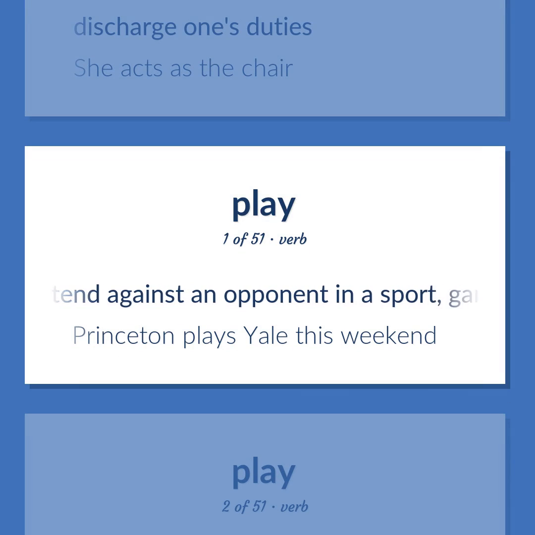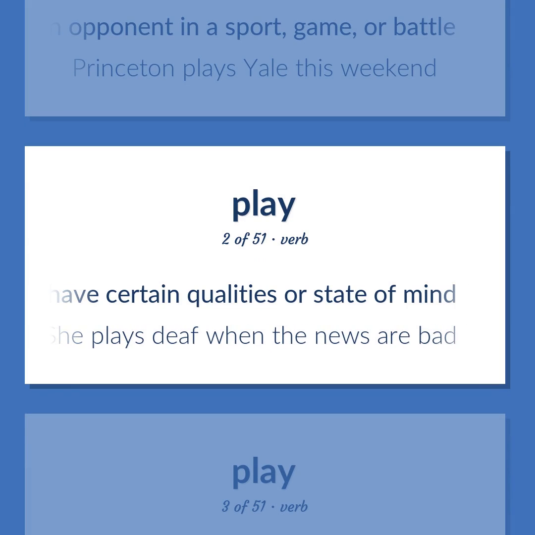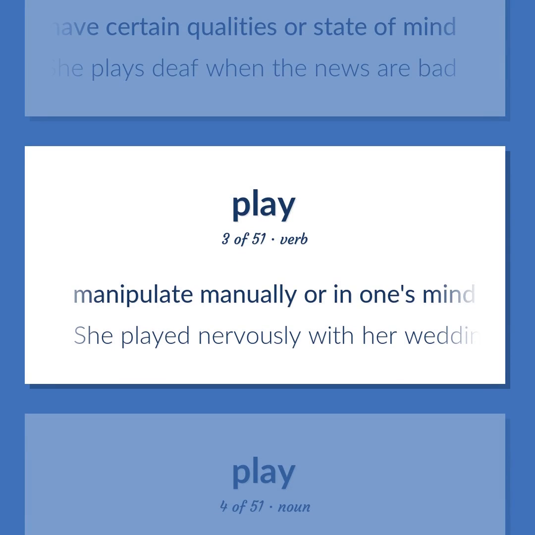Contend against an opponent in a sport, game, or battle. Princeton plays Yale this weekend. Pretend to have certain qualities or state of mind. She plays deaf when the news is bad. Manipulate manually or in one's mind or imagination. She played nervously with her wedding ring.